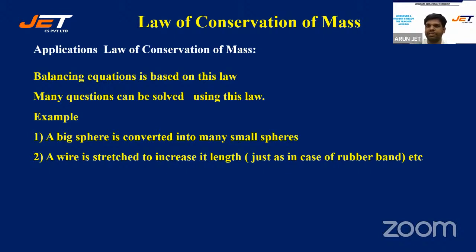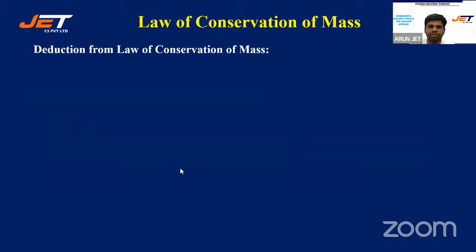For instance, how do you calculate the length and area? How is the change in length and area affected? Because mass remains constant, volume also remains constant if density is the same, if density is constant. All right. Now there are other things which we can deduce from the law of conservation of mass.